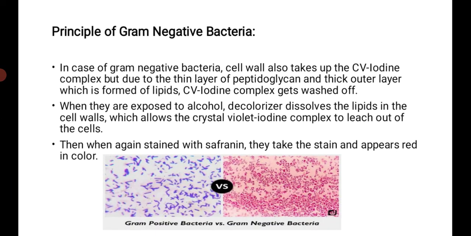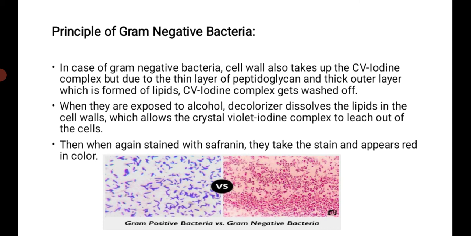In Gram-negative bacteria, the cell walls also take up the CV iodine complex, meaning they also form the Gram iodine and crystal violet complex, but due to the thin layer of peptidoglycan and the thick outer layer made of lipids, the CV iodine complex gets washed off. They do not have the ability to retain the crystal violet because of the thin layer of peptidoglycan, and when we add the alcohol, it is washed off.